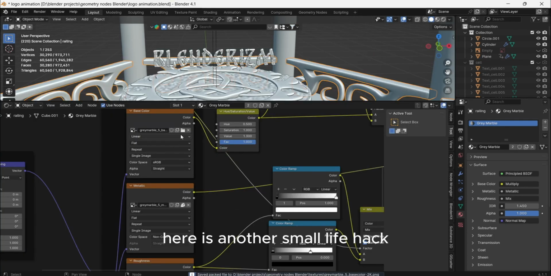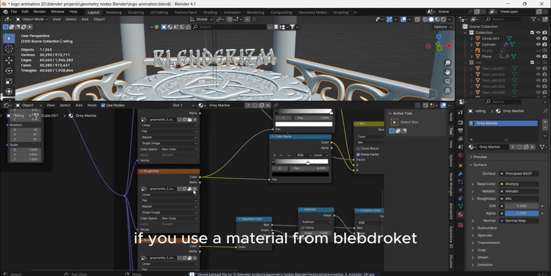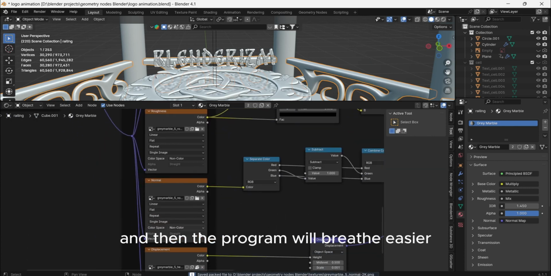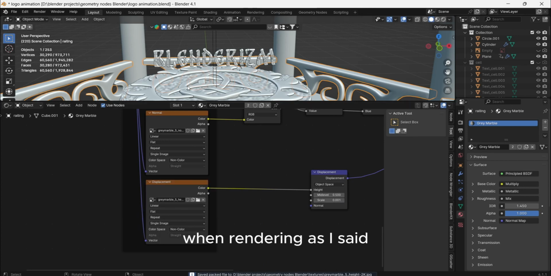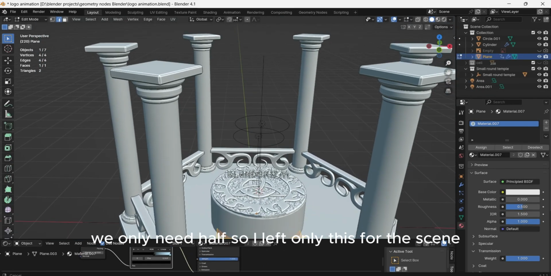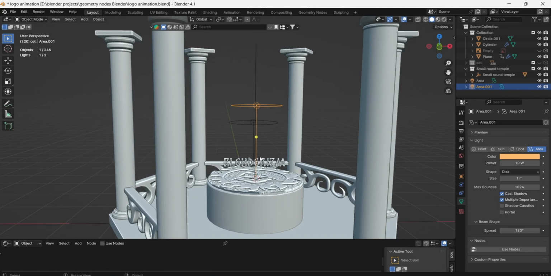Here is another small life hack. If you use a material from BlenderKit, you can download it to your folder and then the program will breathe easier when rendering. As I said, we only need half, so I left only this for the scene.